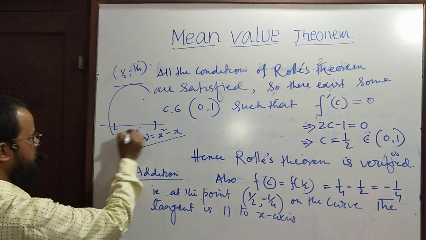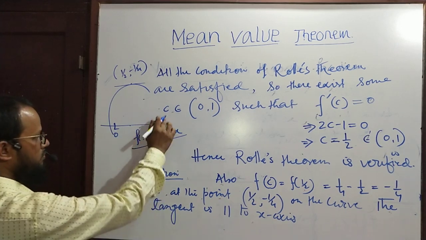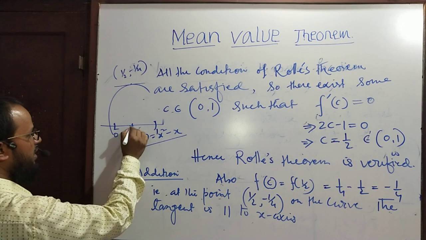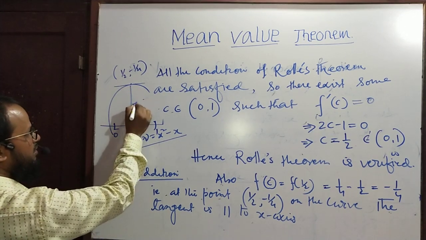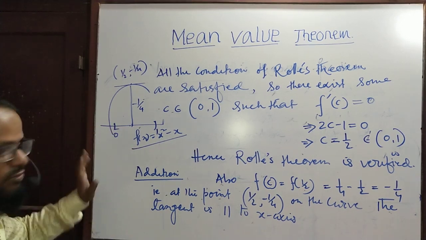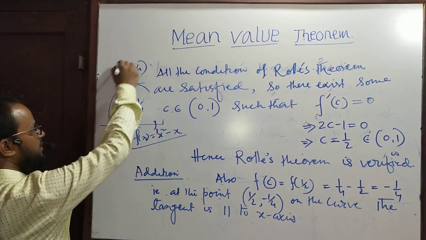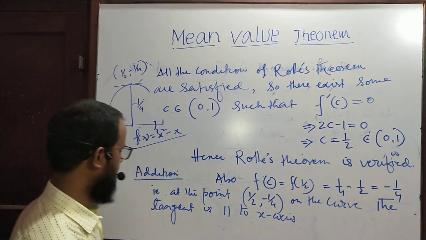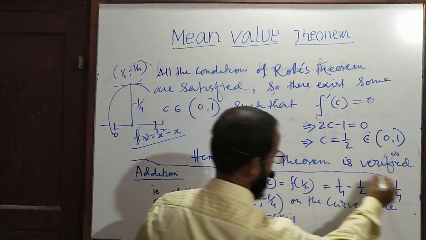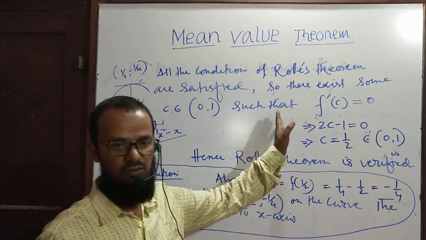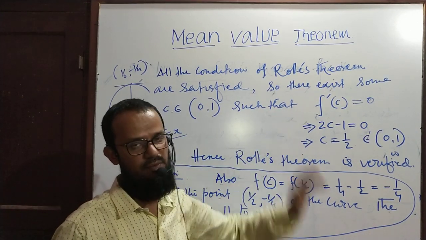This is your domain, suppose 0 to 1. Within the domain there is the point half. What will be the corresponding y coordinate for that half? Minus 1 by 4. Suppose that. The diagram will be a little different. So at this point, the tangent is parallel to the x-axis. And this is the geometrical interpretation of Rolle's theorem for that particular problem.